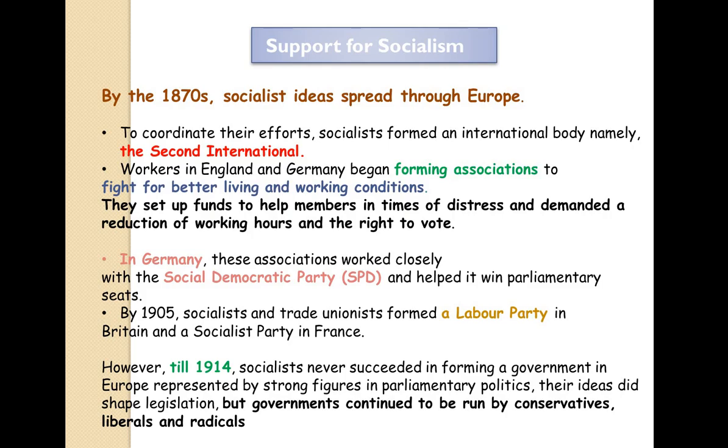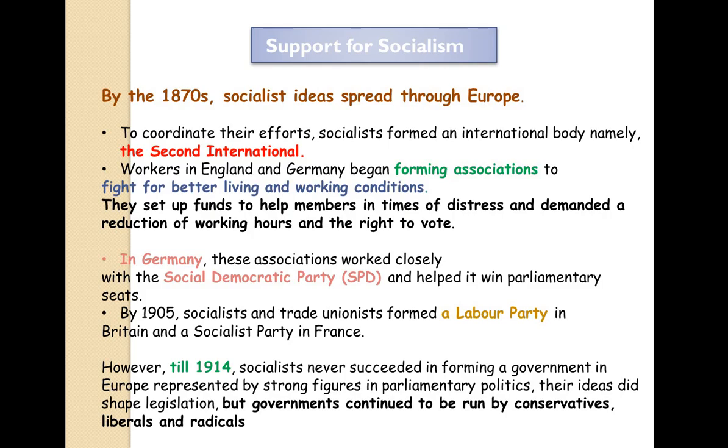By 1905, socialists and trade unionists formed a labor party. So this is something that we see now. The emergence of labor parties started from then, from socialism, where trade unions were also formed, and that was known as the Labor Party. So Germany was a real role model to everybody in terms of that. The Labour Party formed in Britain, and a Socialist Party also formed in France.